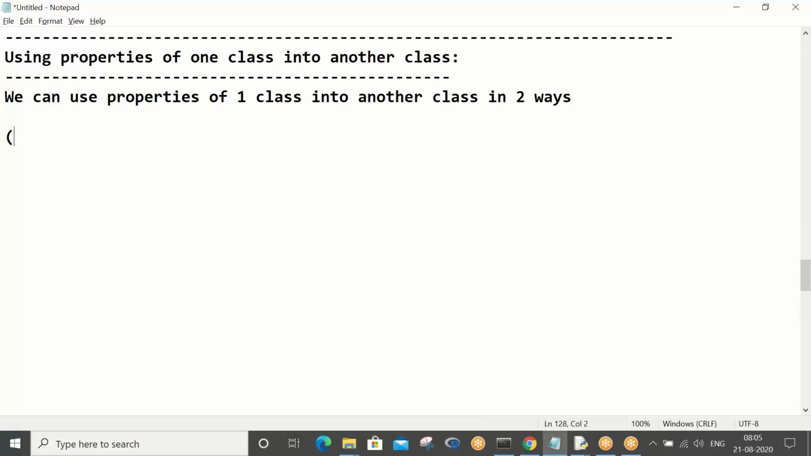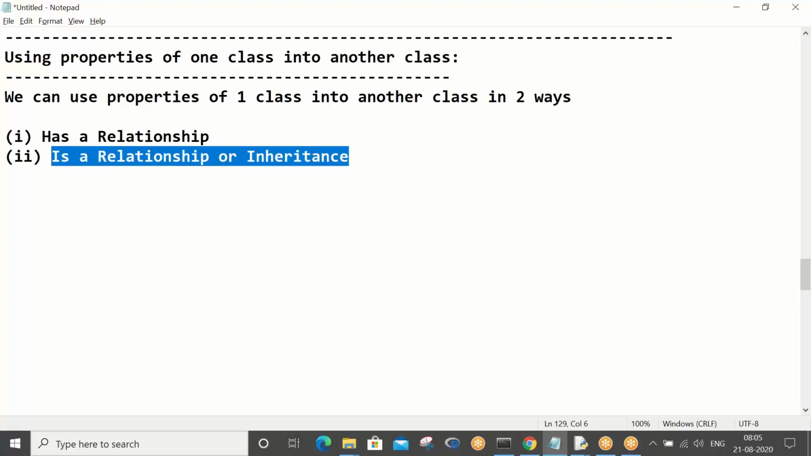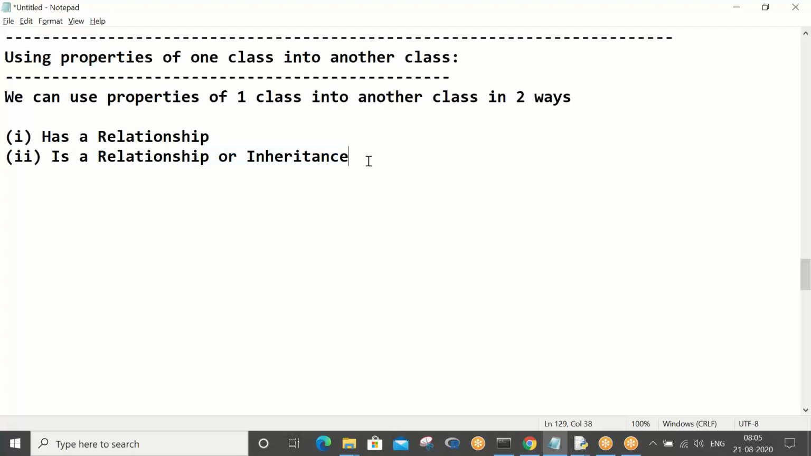Has a relationship, or is a relationship, or inheritance. This is very, very important compared to the above one. The above one is a traditional mechanism, and the little more advanced mechanism is the inheritance concept, I can tell you.